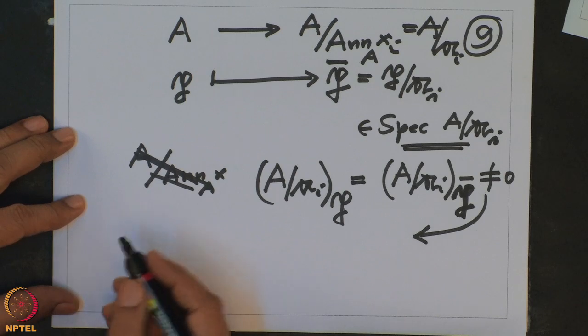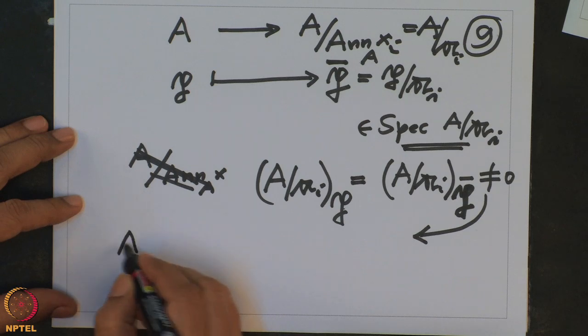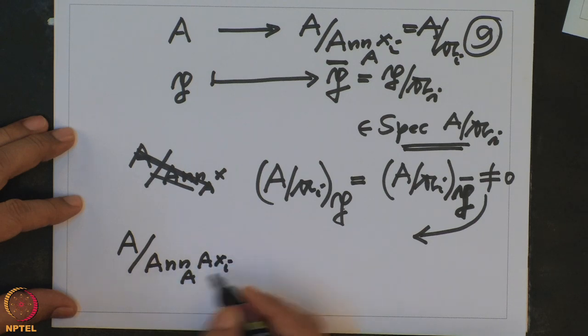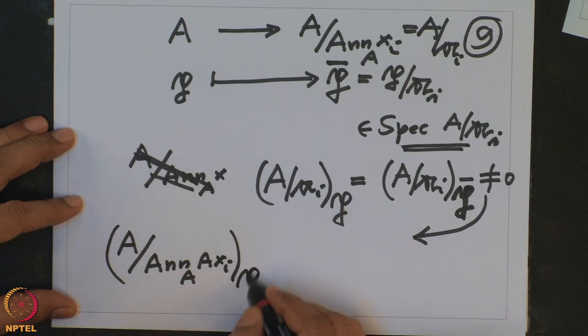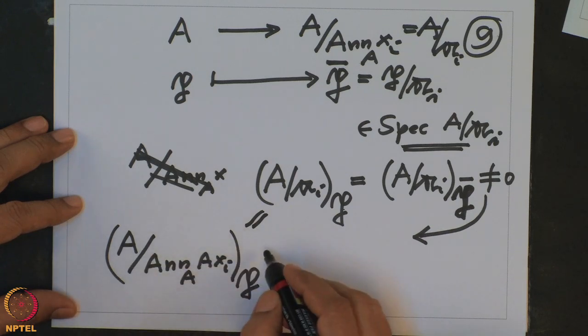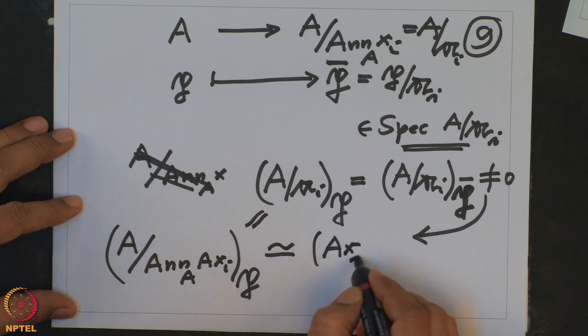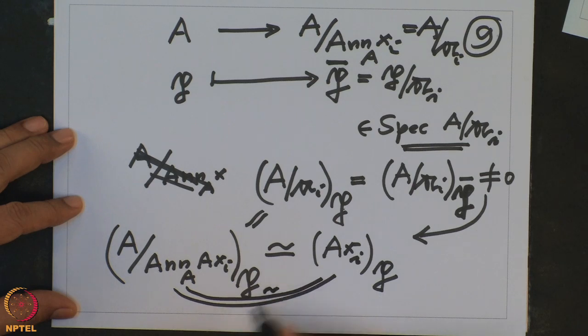So therefore, what we proved is that A modulo the annihilator of A xi, localized at P, is isomorphic to the submodule of V generated by xi. We have seen that these two are isomorphic, it was seen in the beginning. So therefore the localization is isomorphic.